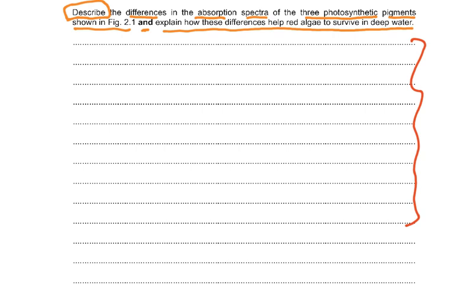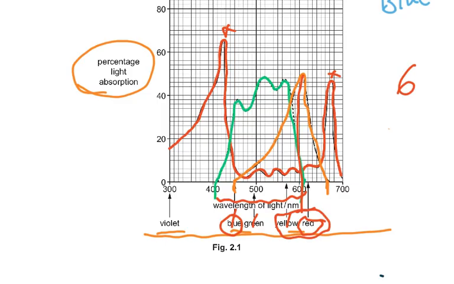And explanations, of course, are the bio part. So red algae, deep water gets green and yellow light. Then chlorophyll A absorbs little green and yellow light. Then the phycoerythrin and the phycocyanin are the accessory pigments. They absorb wavelengths not absorbed by chlorophyll A. Then combined pigments absorb greater range of all wavelengths. Then this increased absorption of light will result in higher rate of the light dependent stage of photosynthesis.